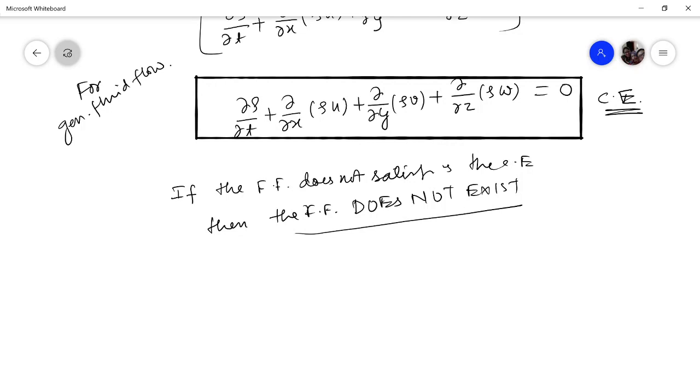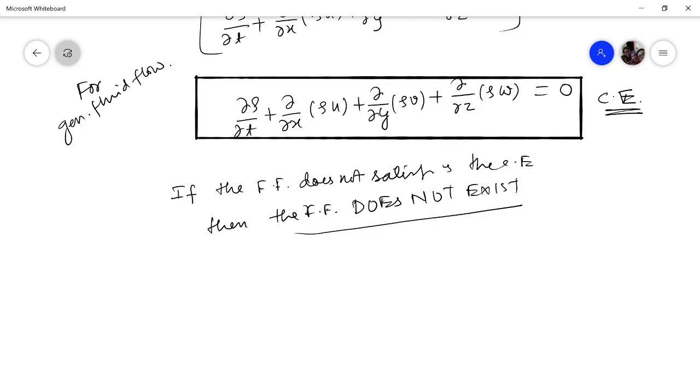So if a flow field has to exist, then it should satisfy the continuity equation. And if the flow field is not satisfying the continuity equation, that simply means that type of flow field is an erroneous, not feasible flow field.